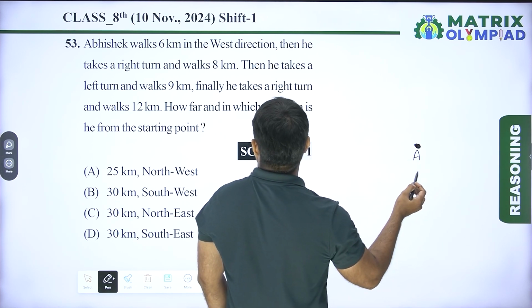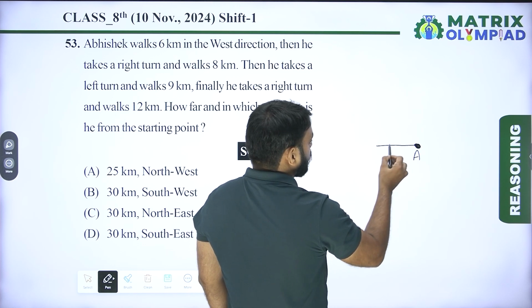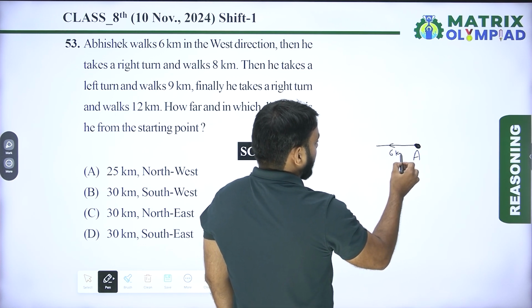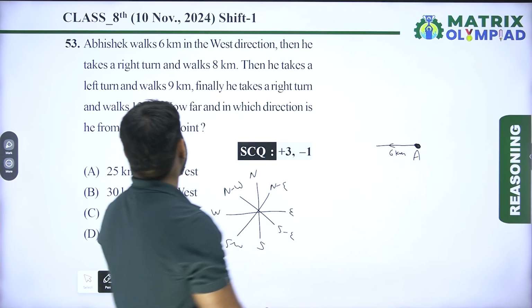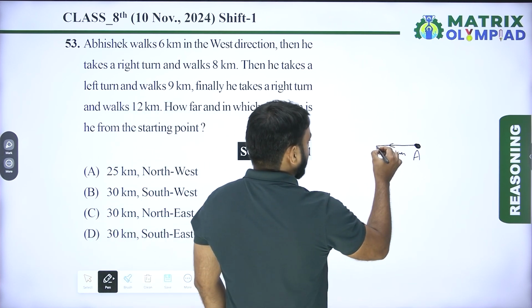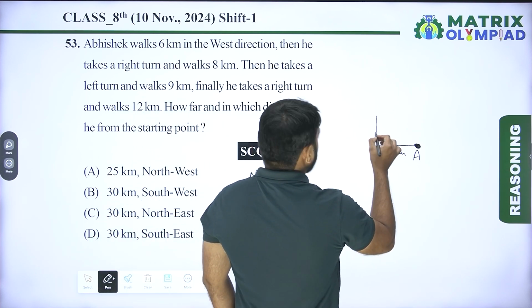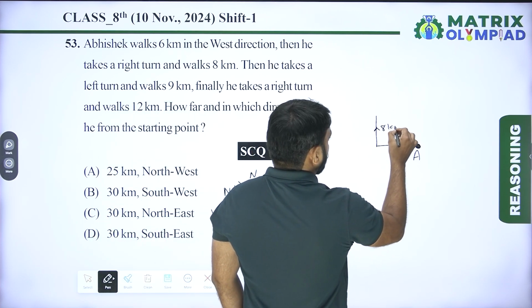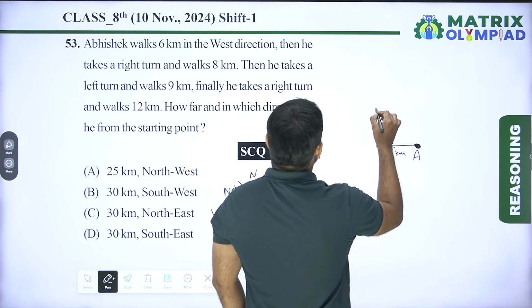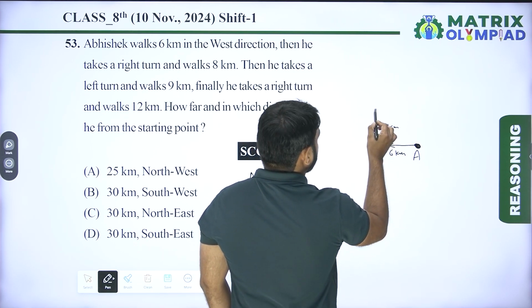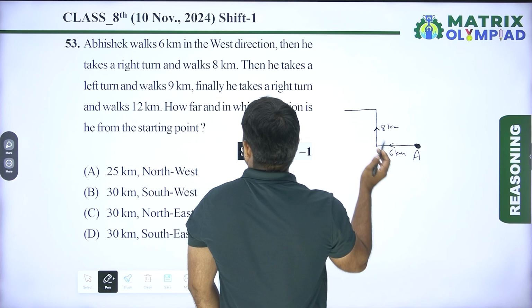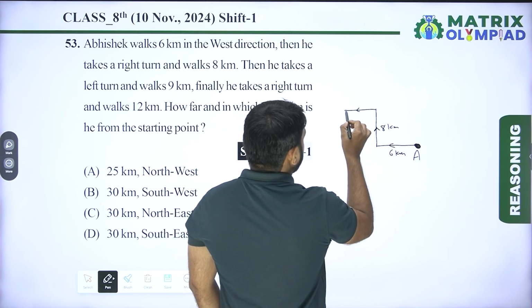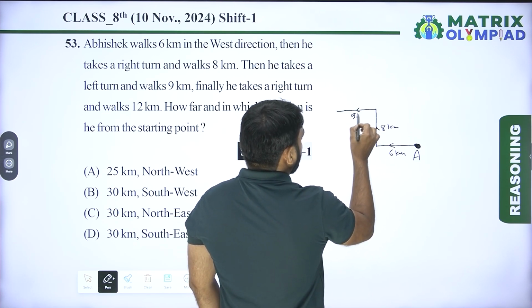Now, Abhishek walks 6 km towards the west direction and then takes a right turn and walks 8 km. Now, after this, he takes a left turn and walks 9 km.